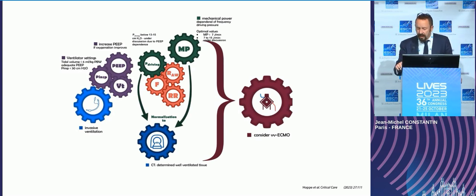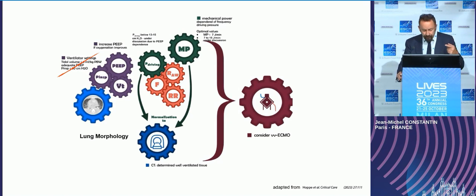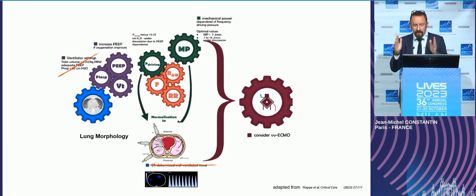Maybe we can add a little added value by using CT scan or ARI ratio just to have an idea about the recruitability of the lung. If the patient is focal or with a low ARI ratio, maybe use low PEEP. And after, probably what we need is to take into account driving pressure, mechanical power, and lung imaging at bedside to be sure that we set the PEEP the good way.